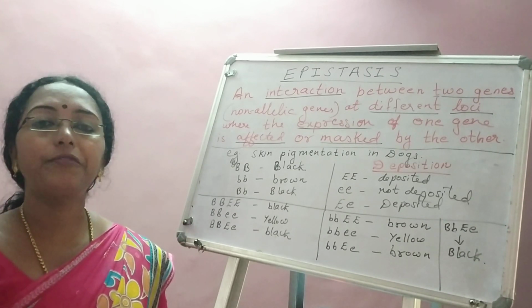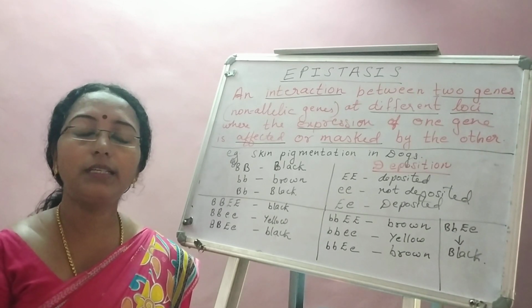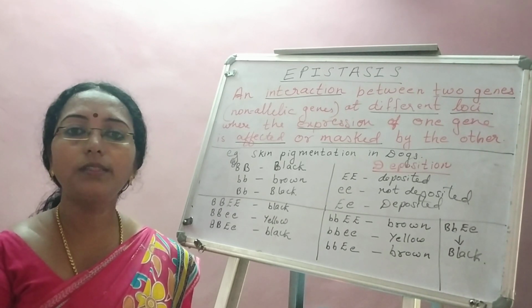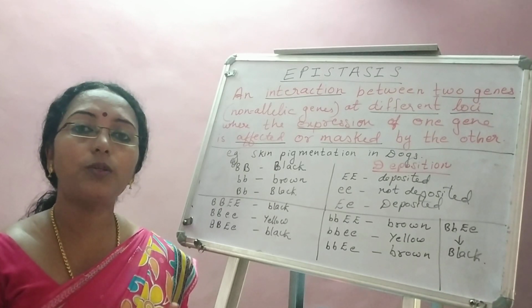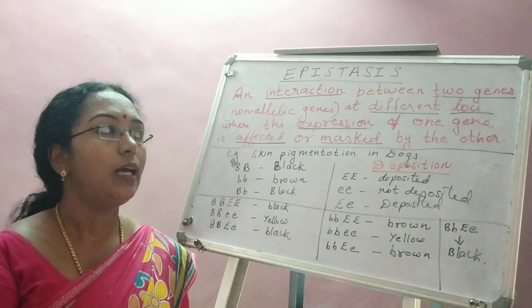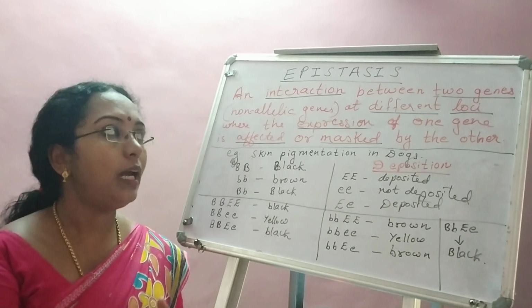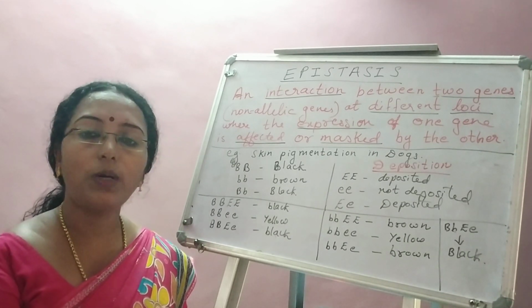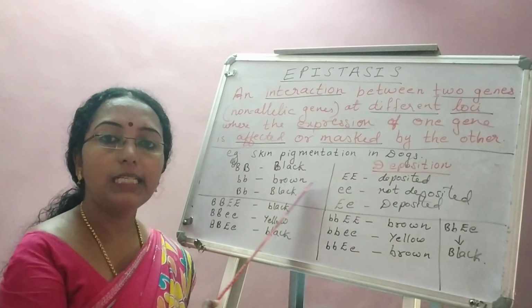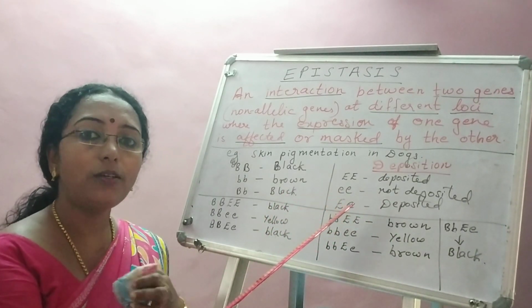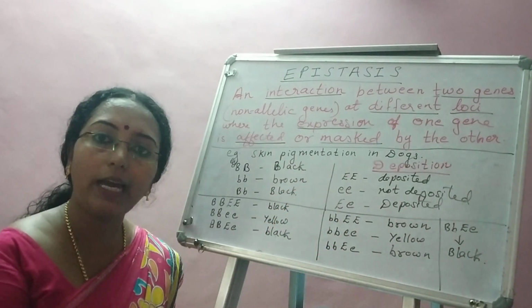So far we have completed all the different deviations from Mendelian genetics. We have dealt with incomplete dominance. We have completed codominance, where I have told you regarding multiple allelism as well. We have completed polygenic inheritance, pleiotropy, and now epistasis. In epistasis, one thing you have to be very careful about. They are between two different genes. It is equivalent to our dihybrid cross, where we take two different genes responsible for two different characters.